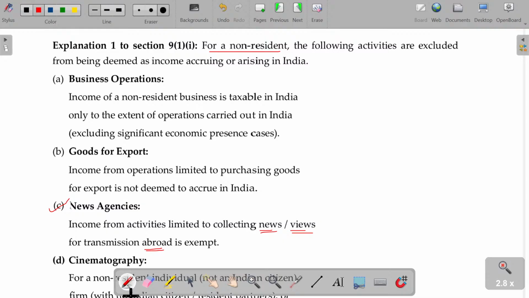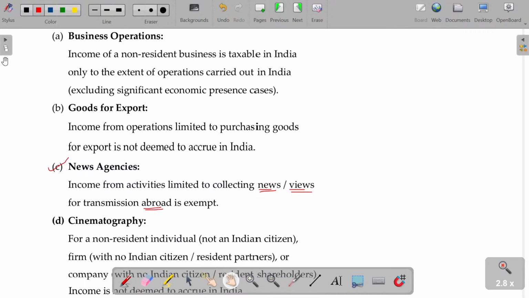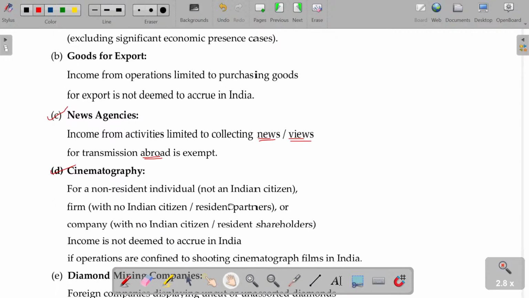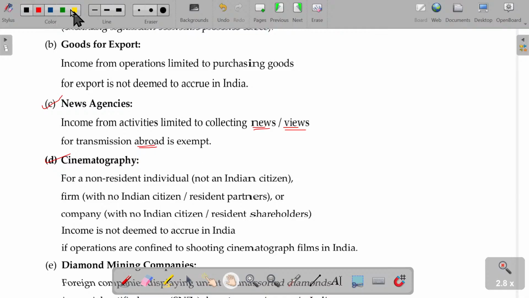Similarly, we have a few more items, especially another one being cinematography. So, Indian directors and film producers visit foreign countries for cinema purposes. They will use the foreign places to attract the viewers. Similarly, foreigners will also come to India to use the Indian landscape for their purpose. In that case, any revenue generated from here will not be taxable, will not be considered as deemed to accrue or arise in India.